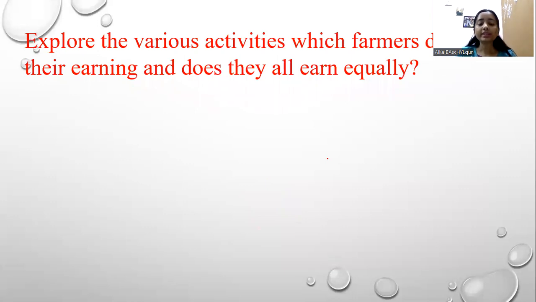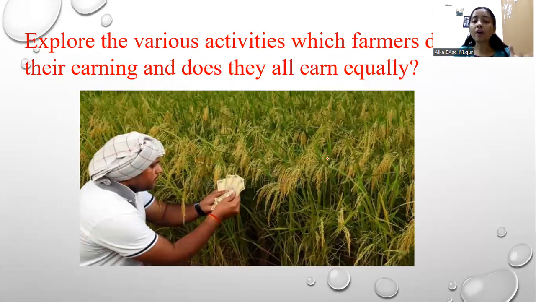So students, think what farmers do with the earning. As I have said, I sell my crop in the nearby market, and after that I will earn some amount of money. So what will I do with that money? Let's take my example.